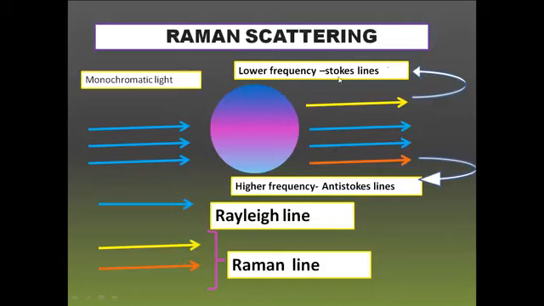Now coming to Stokes lines and anti-Stokes lines. If you calculate the frequency, for Stokes lines the frequency will be lower than that of the incident frequency. But if you calculate the frequency for anti-Stokes lines, the frequency is higher when compared with that of the incident radiation. And so they are called anti-Stokes lines and Stokes lines. Depending on the frequency or wavelength, the lines are categorized into two types. One is Stokes lines and the other one is anti-Stokes lines.